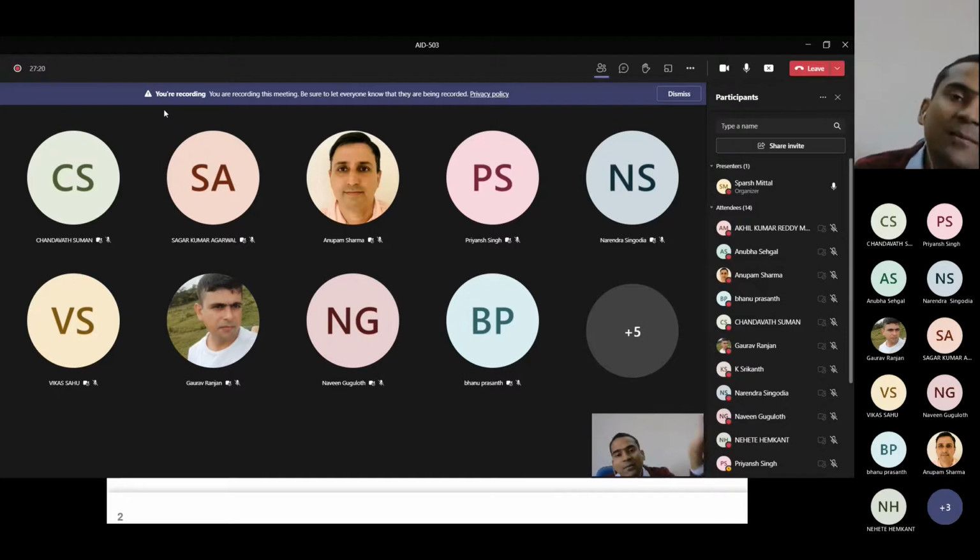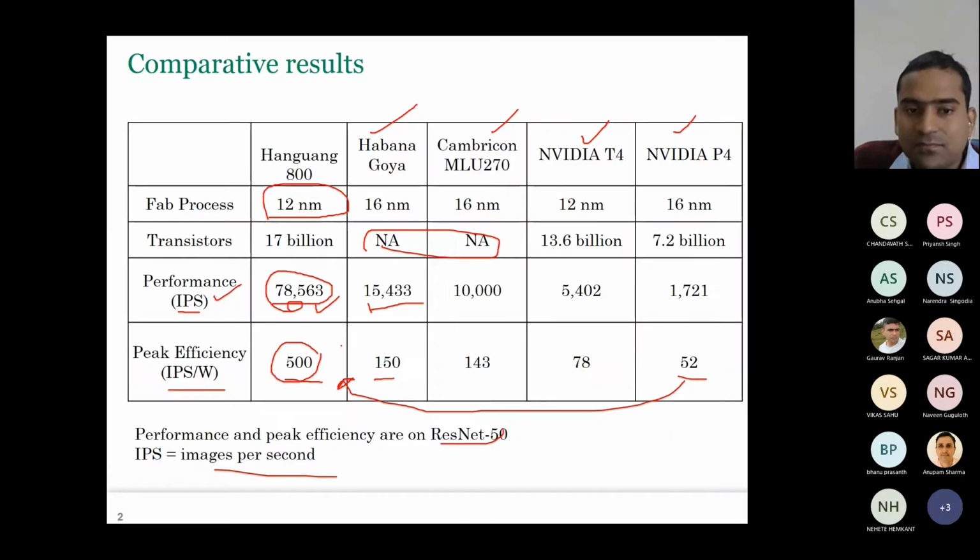Now, instead of a neural network, you may do some other computation. You may do scientific computation, or molecular level simulations. For different applications, the TOPS is tied to that machine because it is fixed, but your images per second, or sentences per second, or simulations per second, all that may change depending on what workload you have. Okay, so is it clear? I hope you understood. TOPS is for the hardware, and throughput, expressed in terms of sentences per second or images per second, depends on the workload you have. Okay, let us go forward.